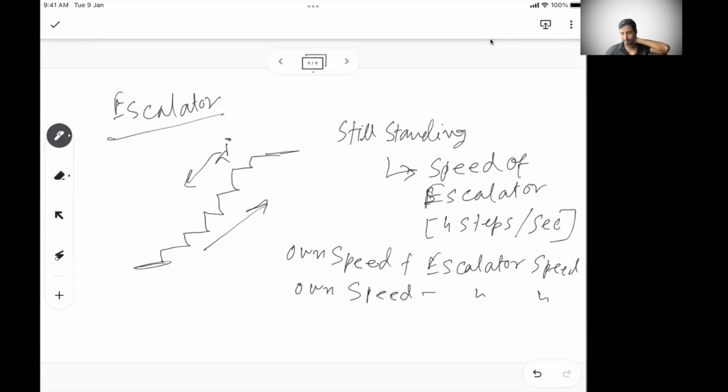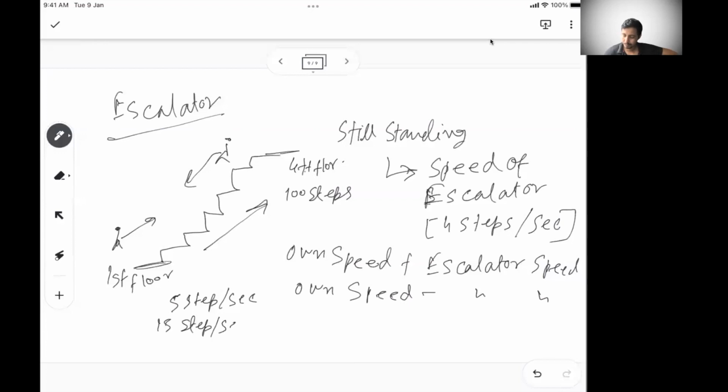But let's say this is the first floor and this is the 4th floor, and there are 100 steps. You are standing here, the escalator is moving, and you are also moving. Let's say escalator speed is 5 steps per second and your speed is 15 steps per second.